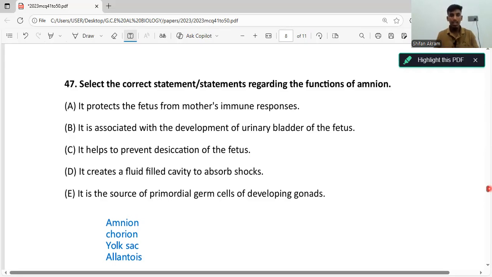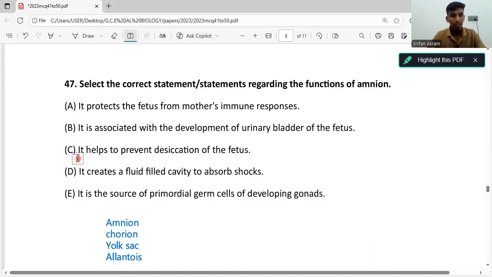Because the embryo's blood is also half foreign. Why? Because they contain the father's genes. So they make sure the mother's blood and the child's blood is always separated. So that's the function of the chorion, not the amnion. And second statement, it is associated with the development of the urinary bladder of the fetus. Again, development of the urinary bladder is a function of the allantois, not the amnion.